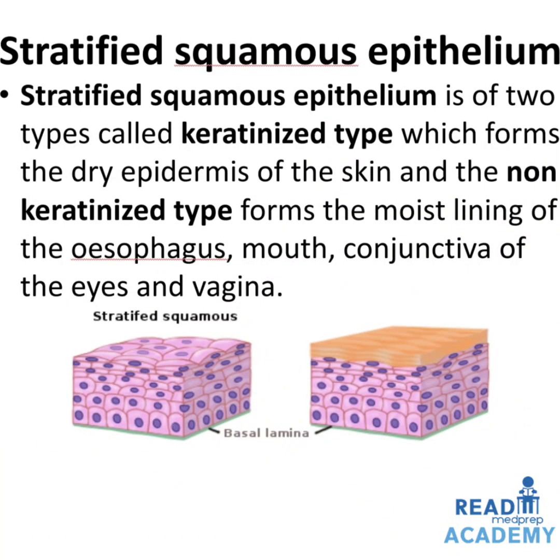Stratified squamous epithelium is of two types called the keratinous type which forms the dry epidermis of the skin and the non-keratinous type which forms the moist lining of the esophagus, mouth, conjunctiva of the eyes and vagina. Below image you can see on the left side the non-keratinized stratified squamous epithelium on the basal lamina. On the right side you can see the keratinized type of stratified squamous epithelium.